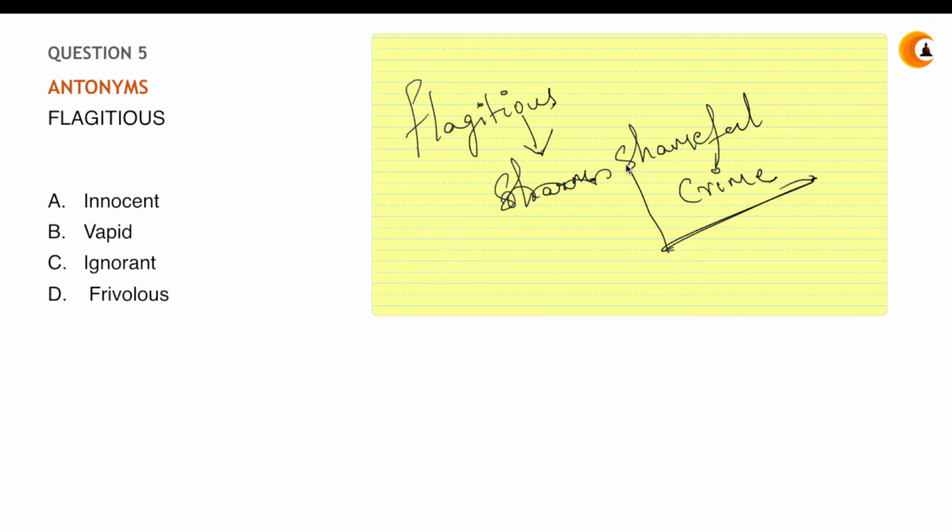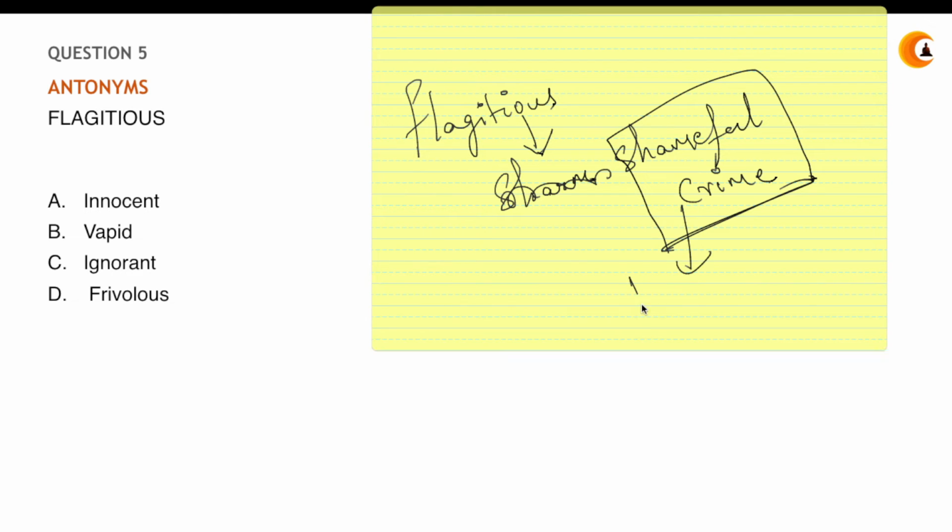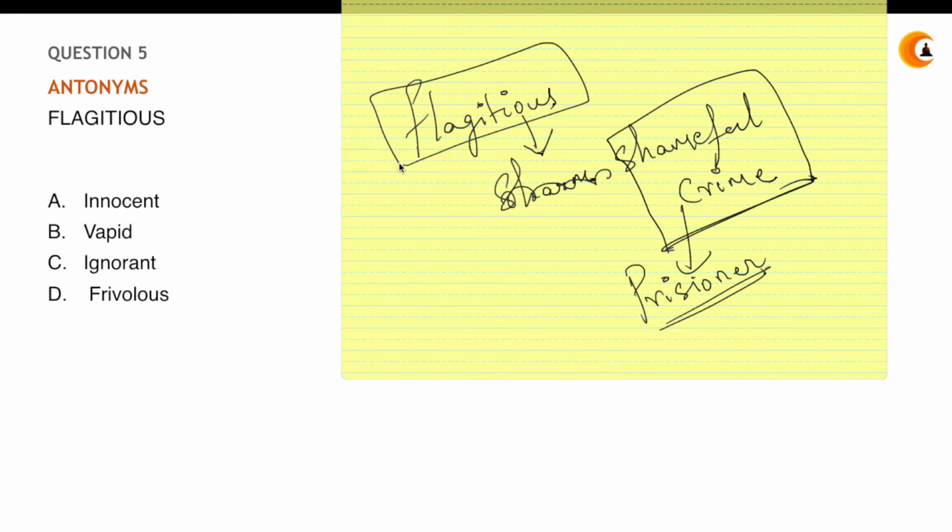The word flagitious was generally used with prisoners. If the prisoners had committed a shameful crime, they were termed as a flagitious person. So flagitious means someone who has done a shameful crime.